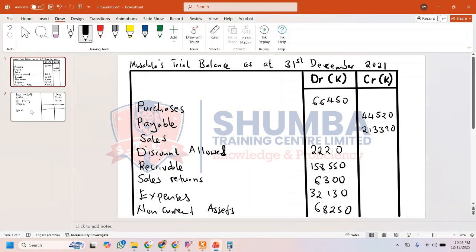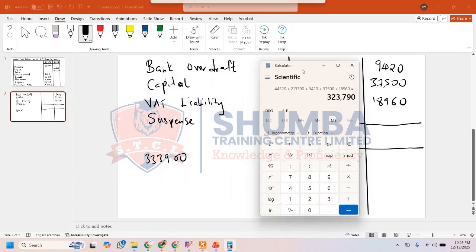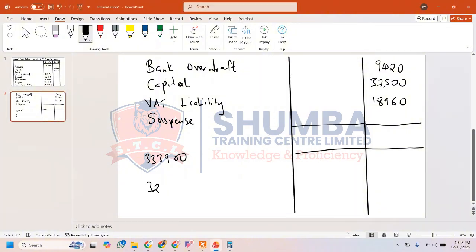We have three entries, so that's plus 9,420 plus 37,500 plus 18,960, and then we hit enter. So we have 323,790.